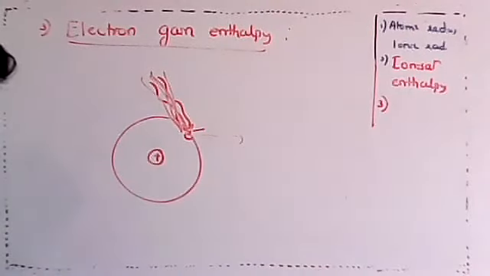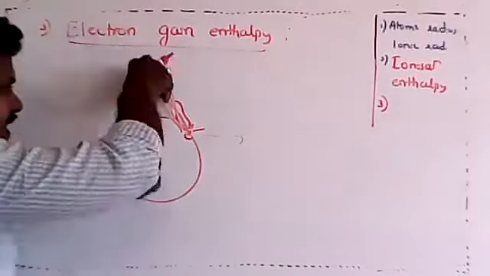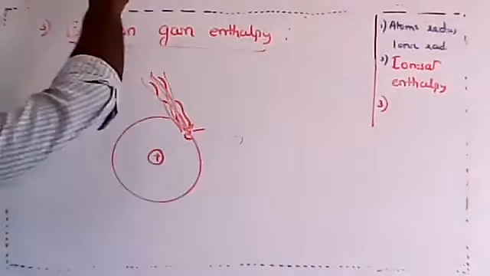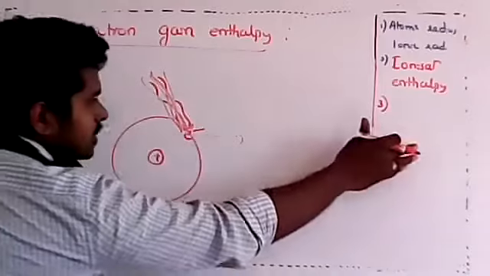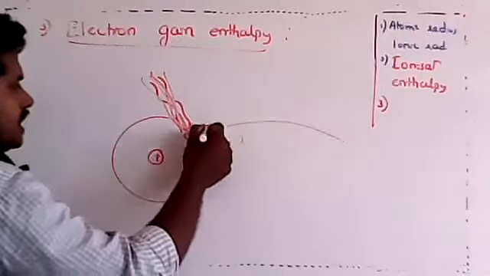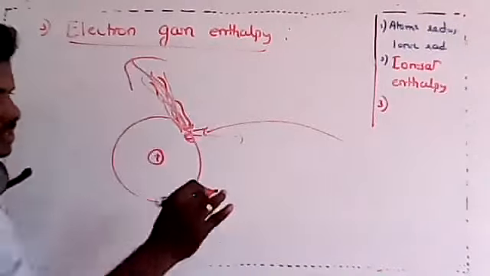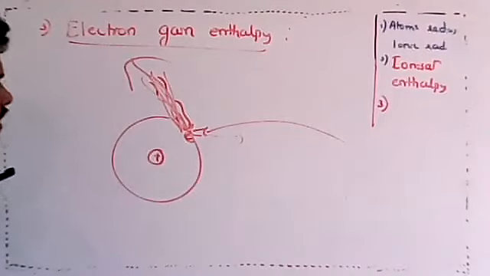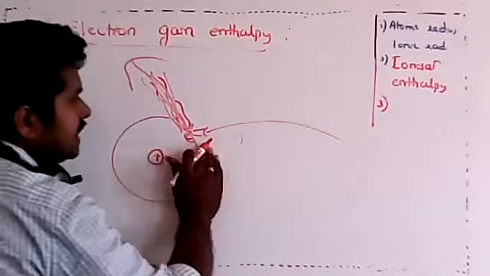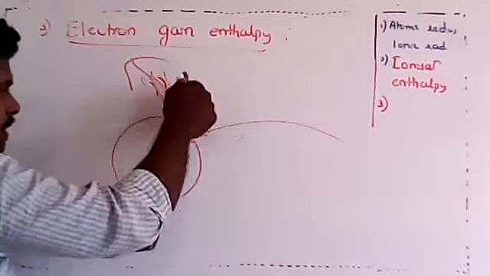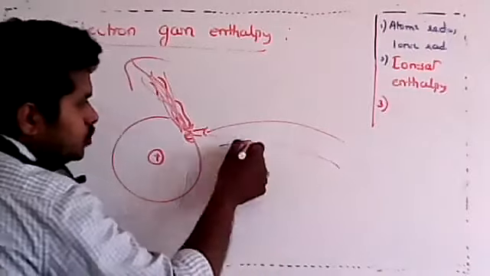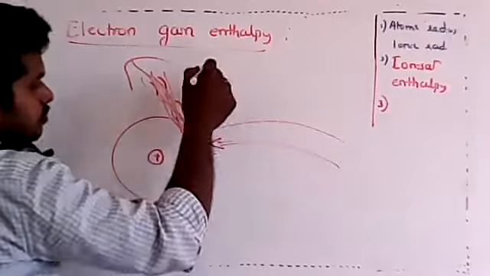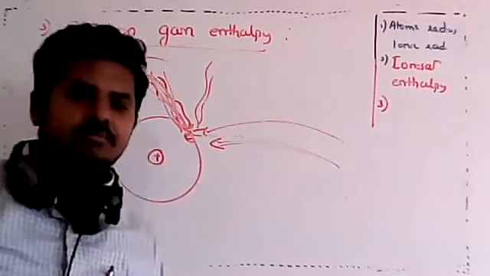Dear students, is that clear now? You supply energy, electrons are removed. Now you give the electron, energy will be released. I'll repeat once again. You supply energy, electrons will be removed. You give the electron, energy will be released. Just vice versa. Got it, my dear students?